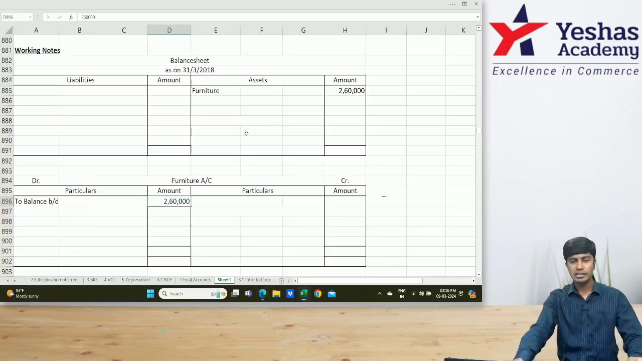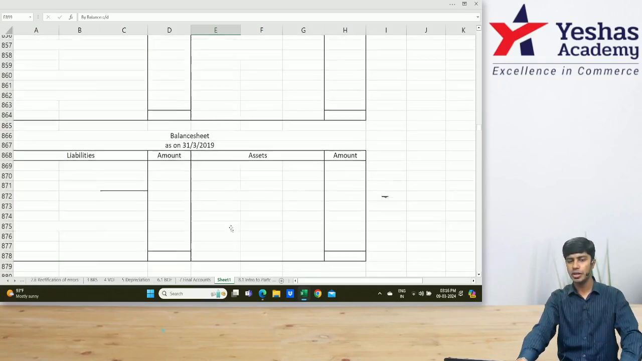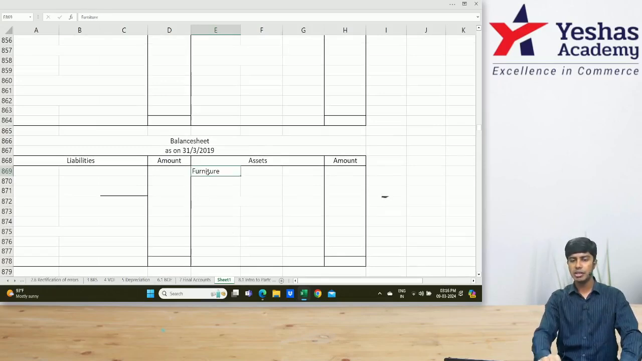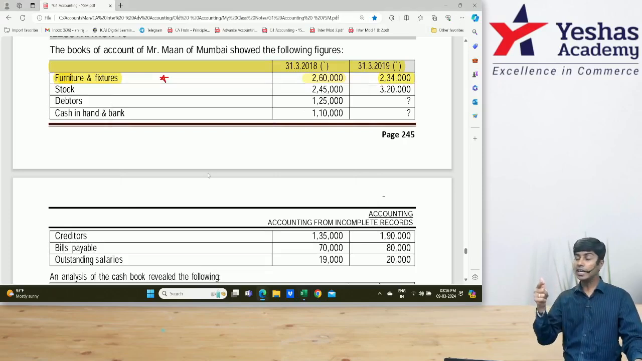2,34,000. So let me write here balance carried on. How much is the balance carried on? 2,34,000. And this 2,34,000 would also appear in our closing balance sheet. Shall I write in my closing balance sheet 2,34,000? Am I right? In this question, they have provided depreciation. I'll tell you how we figure out that they provided depreciation. We don't have to deduct depreciation on 2,34,000. 2,34,000 is after depreciation.